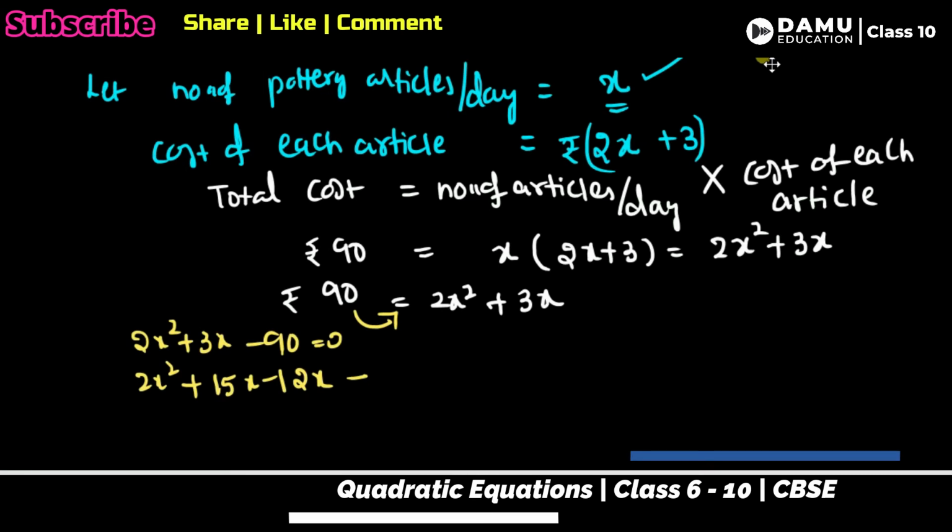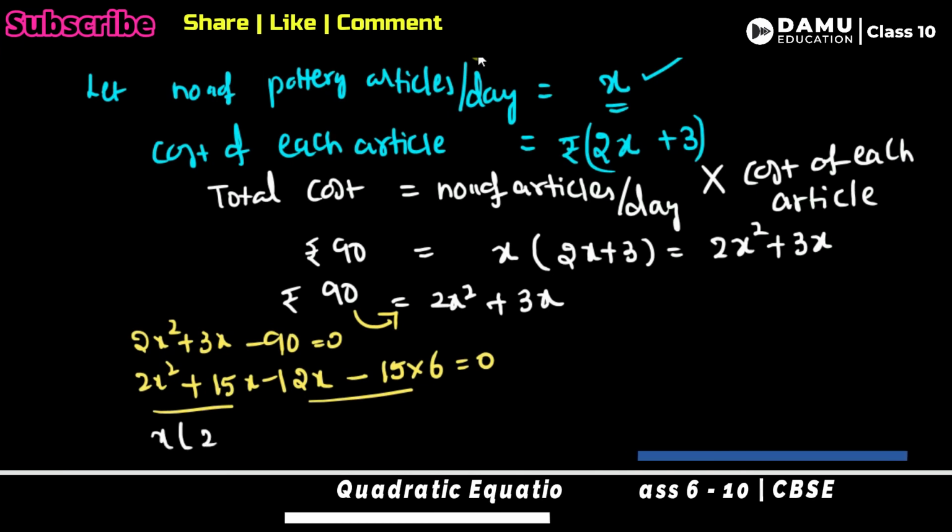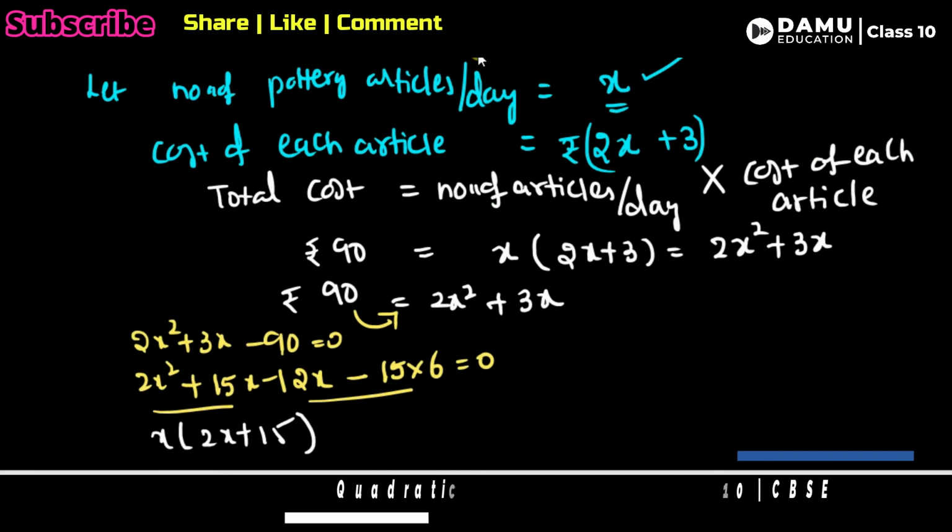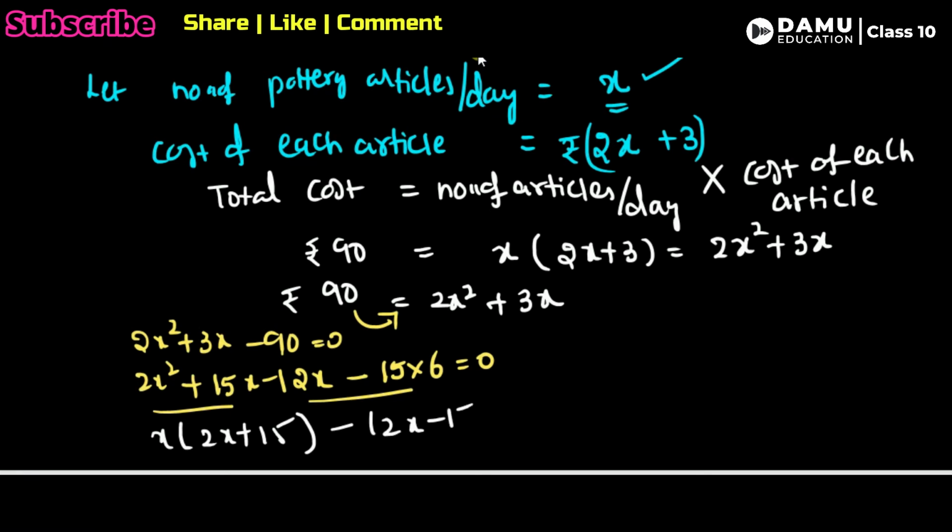So make these as two groups. Take x as common, then 2x plus 15. Then here also minus 6 as common, so we can write 12x minus 15 into 6 will be equal to 0.